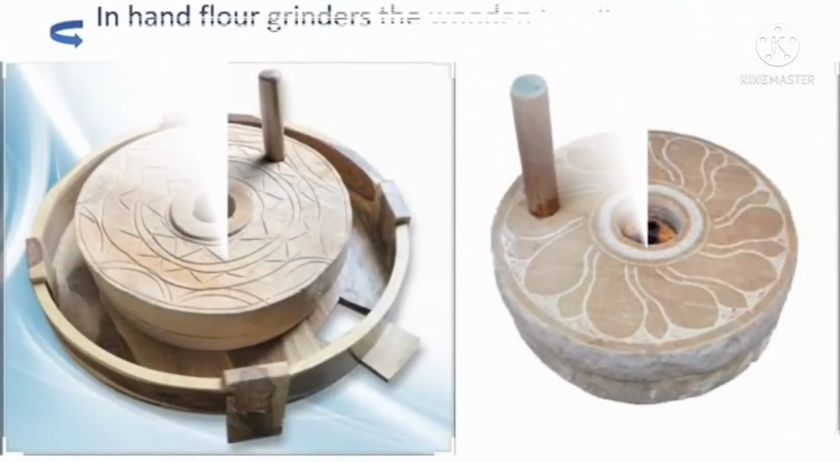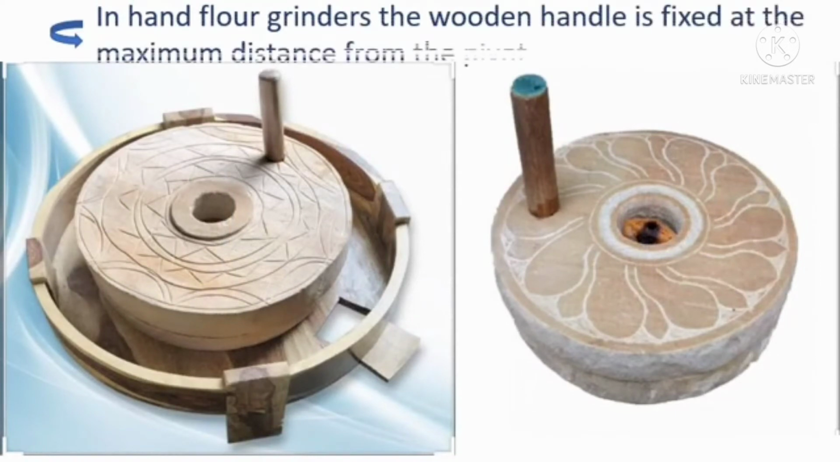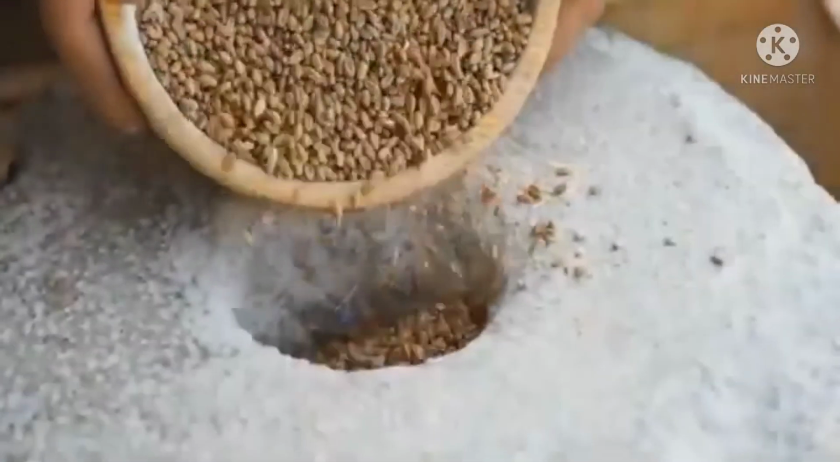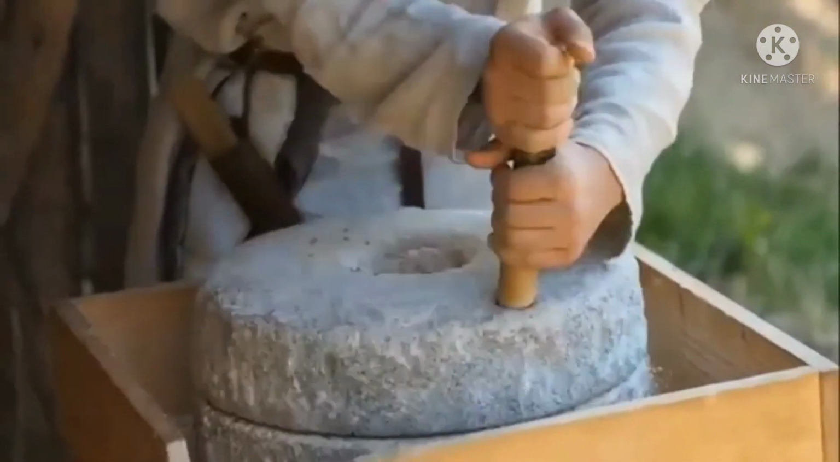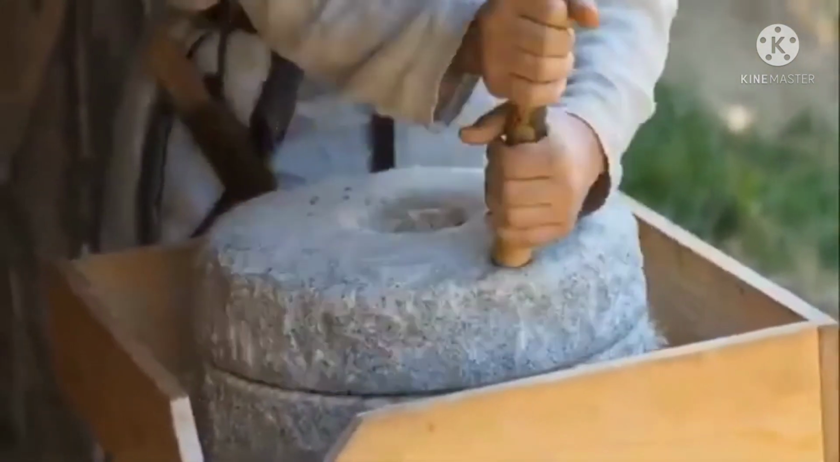And next, hand flour grinders, or chakki, are commonly used in villages for grinding flour. The upper circular stone of the grinder is pivoted with a wooden handle near its edge, so that the distance between the handle and the turning point in the center is maximum. This helps in reducing the effort required to turn the upper wheel. We can easily turn the upper wheel.